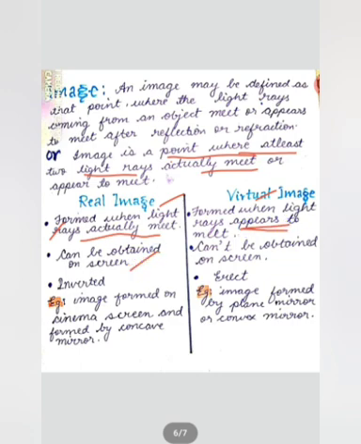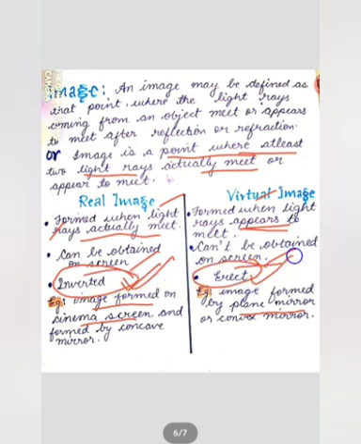A real image can be obtained on the screen and a virtual image cannot be obtained on the screen. A virtual image is the image formed by a plane mirror, while a real image is formed on a cinema screen or on a television screen. This is an important point. A real image is always inverted and a virtual image is always erect.